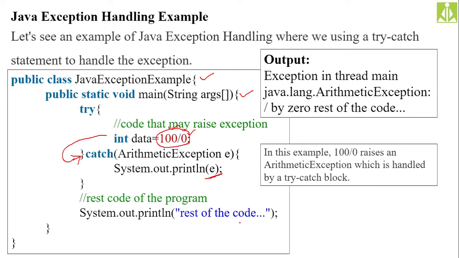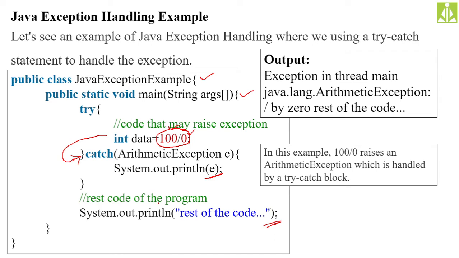Then we have the rest of the code, and that will also be executed. Why will it be executed? Because the exception is handled properly. Because the exception is handled properly, the rest of the code will be executed. If you don't handle this exception, what will happen? You will not see the rest of the code on the output screen. I will show you both things, with handling and without handling, how my program will generate the exception.